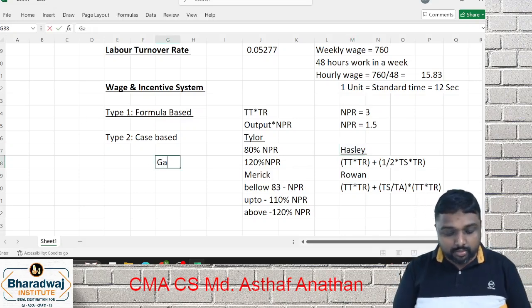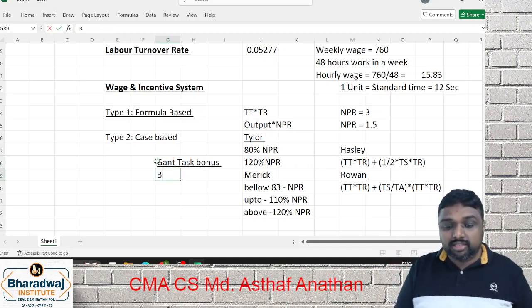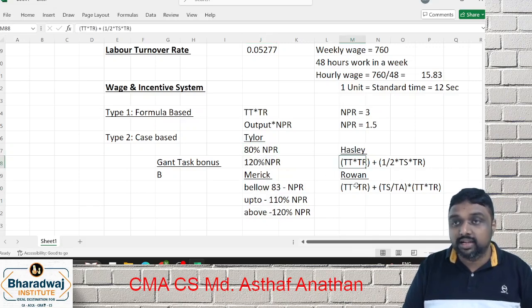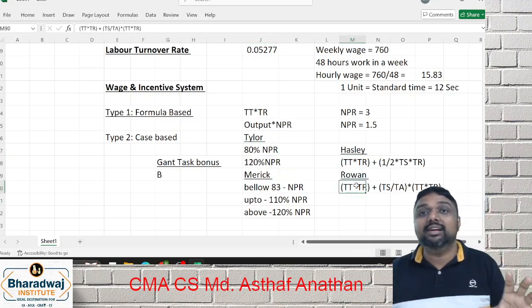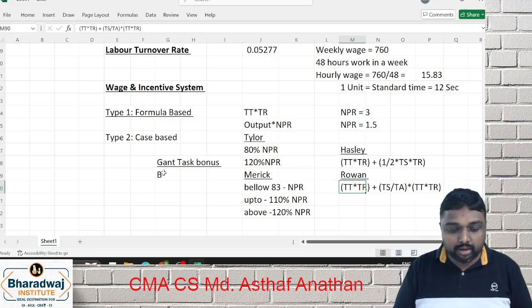Then finally another main area is called Gantt task bonus. Gantt task bonus is a combination. See, this is a piece rate. This is a piece rate. This is a time rate. This is a time rate. But whereas Gantt task is a combination of time and piece rate.